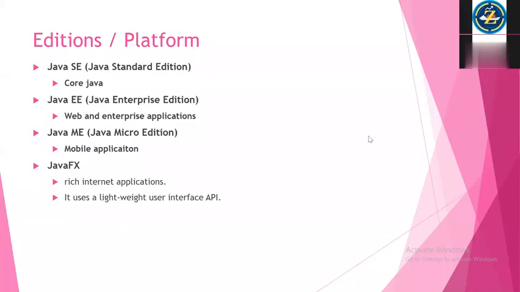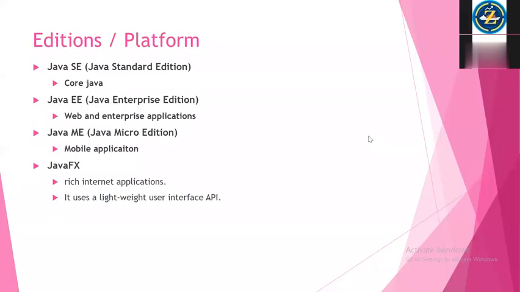Does the Java coding vary between the editions? Syntax wise it is the same, but it provides extra libraries. Libraries means class files, so it provides a lot of extra services. That is the difference.